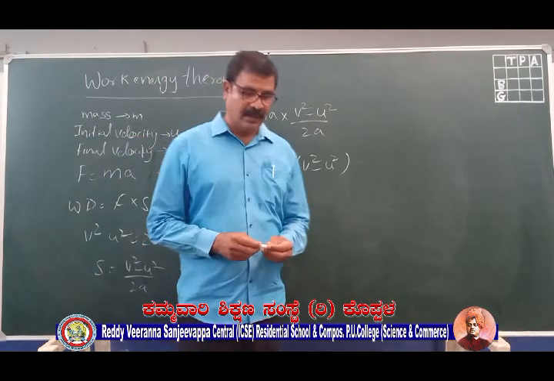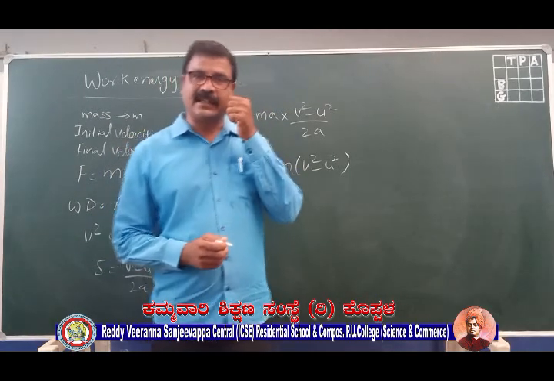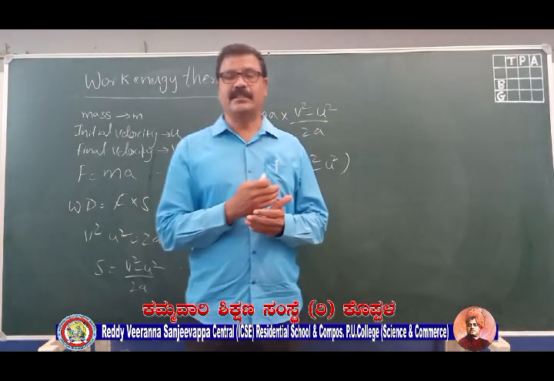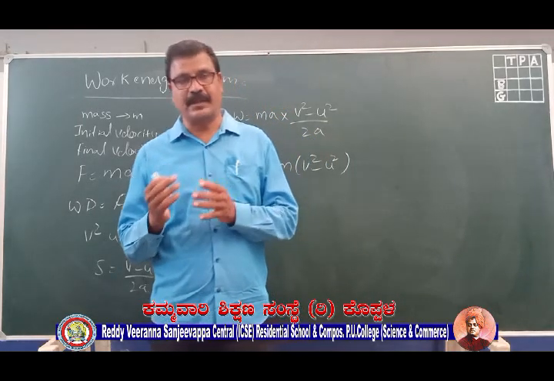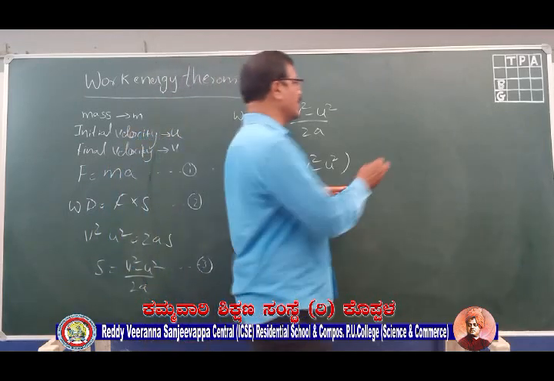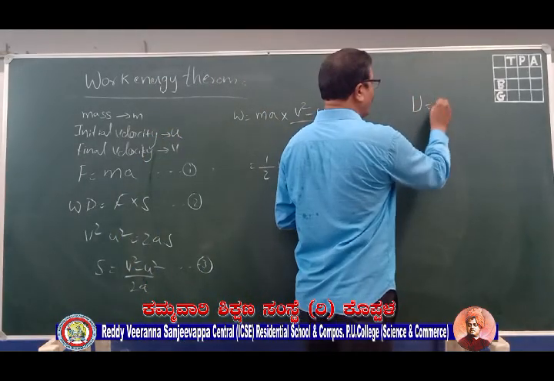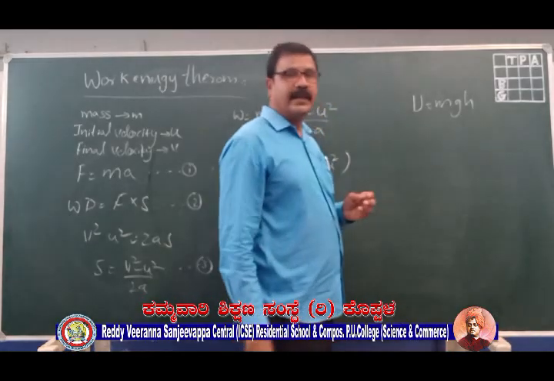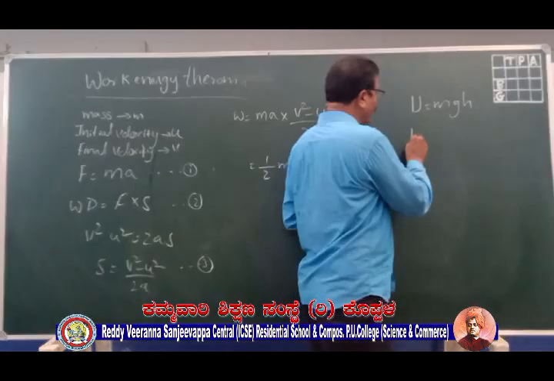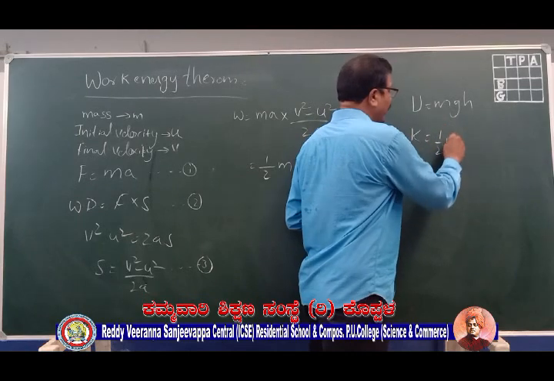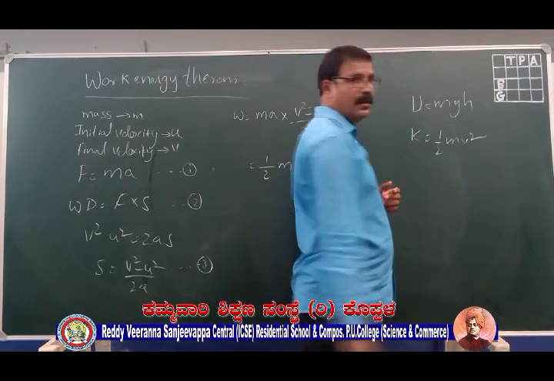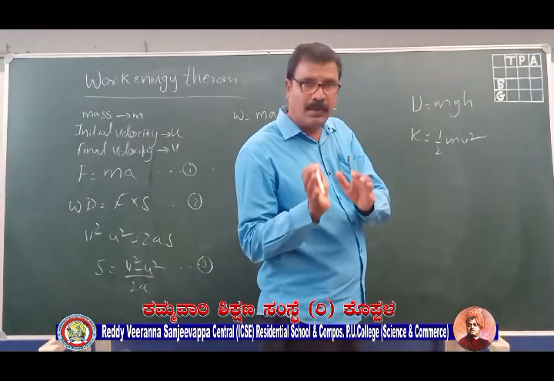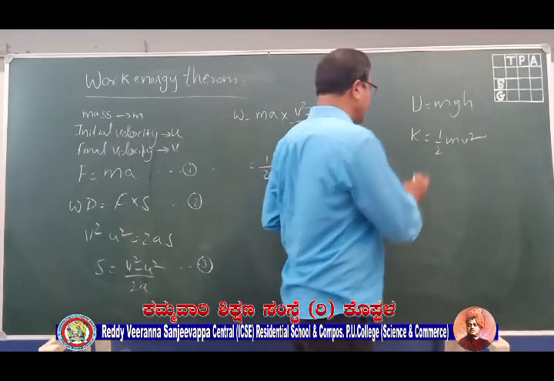Good morning, children. In the last session we started with different forms of energy. We discussed potential energy and kinetic energy. For potential energy, we derived the small formula mgh. For kinetic energy, we got the formula half mv square. Then we got the relation between kinetic energy and momentum.